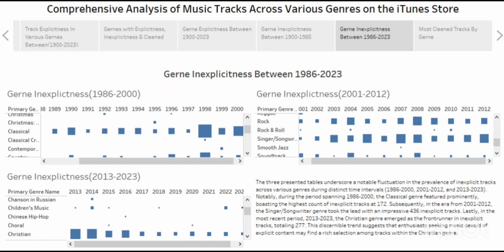Most people that love inexplicit music go for Christian music nowadays rather than pop and rock. I don't know if you've ever listened to a Christian track that is actually explicit. I don't think it's possible.